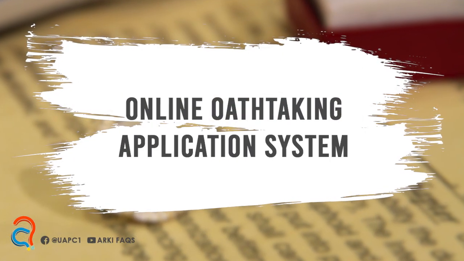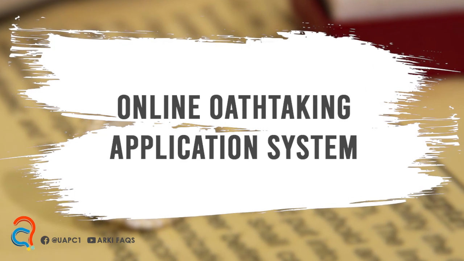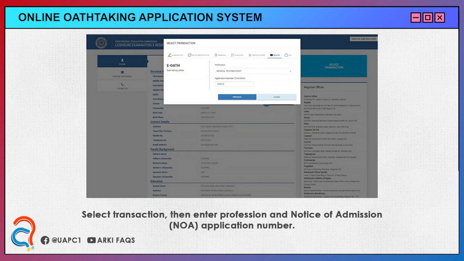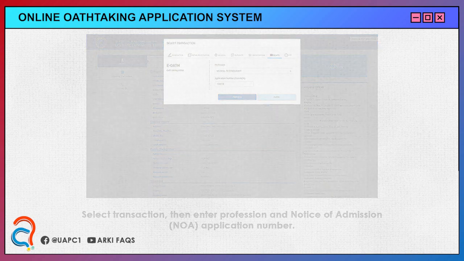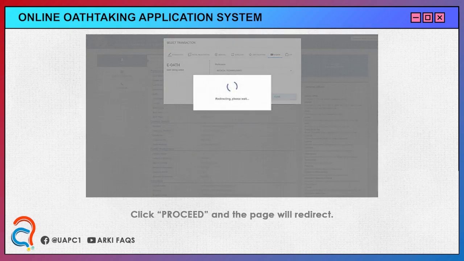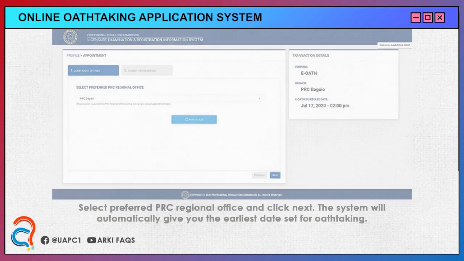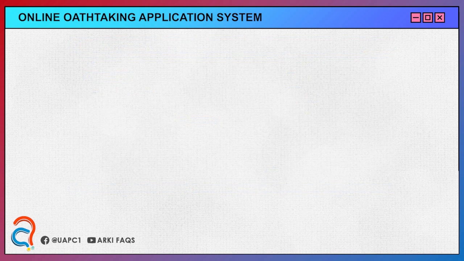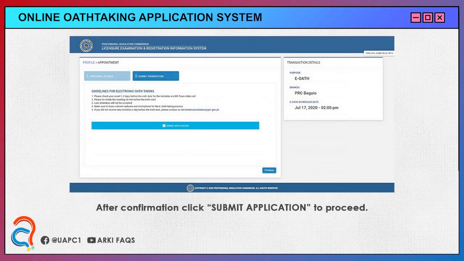With that, here is a step-by-step procedure of online oath-taking application system. Step 1. Select transaction, then enter profession and notice of admission application number. Step 2. Click Proceed and the page will redirect. Step 3. Select preferred PRC regional office and click Next. The system will automatically give you the earliest date set for oath-taking. Step 4. After confirmation, click Submit Application to proceed.